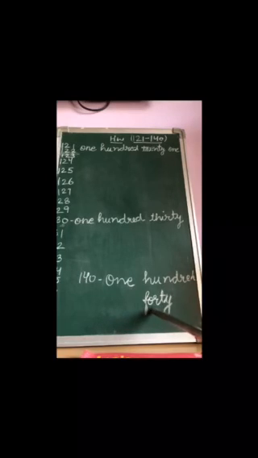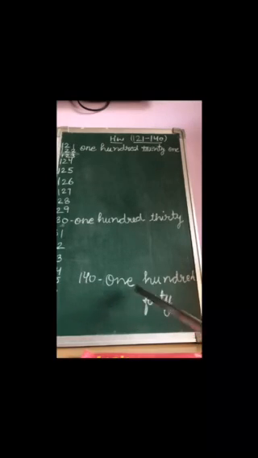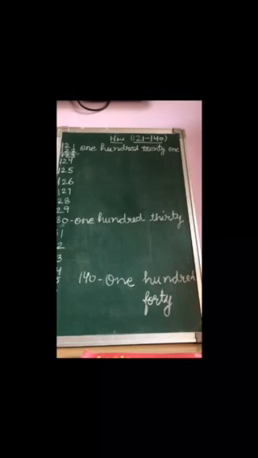Children, in 40 there is no U. What is the spelling of 4? F-O-U-R. What is the spelling of 14? F-O-U-R-T-E-E-N, 14. But in the spelling of 40, there is no U. So it will become F-O-R-T-Y.